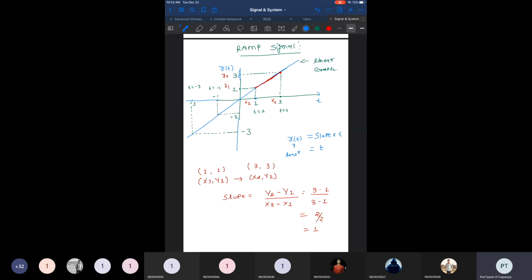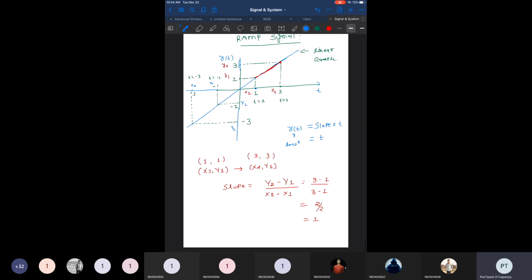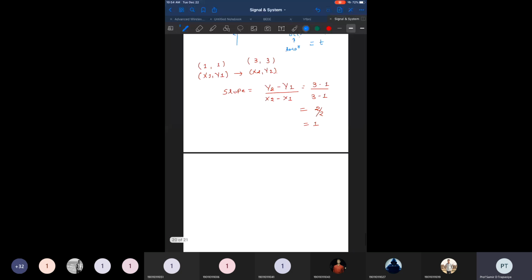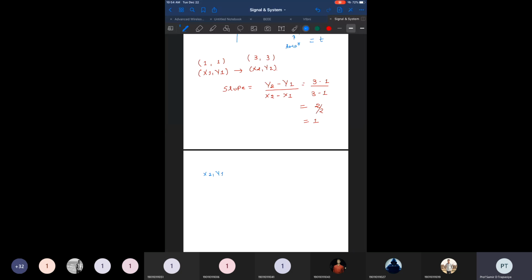And the slope remains constant for any other point. If I choose this one as my x1, this is my x2, right? And correspondingly, I find this is my y1 and this is my y2. For those points, if I write x1, y1, that is minus 1 and minus 1, right? And what is my x2, y2? That is minus 3 and minus 3.